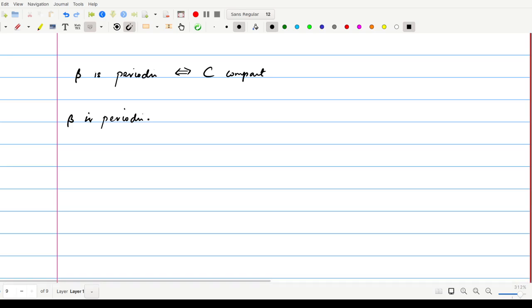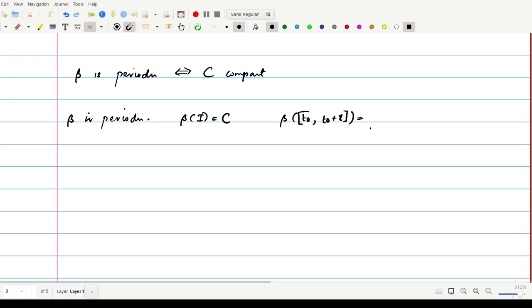Then we know that since this beta is a global parameterization, beta of I is equal to C. This is the ontoness of the global parameterization. Suppose beta is periodic with the period tau. So we have the points T naught and T naught plus tau. Beta assumes all the values in between these, the same as beta of I.